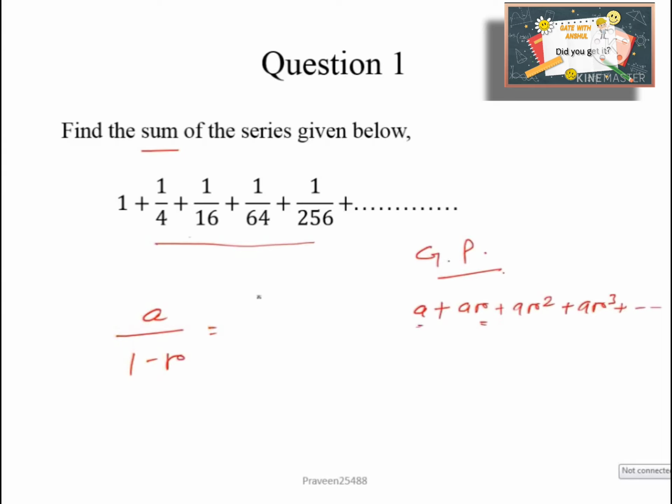So in the sequence this a is 1 and r we can get here like this, ar upon a. So 1 by 4 divided by 1, so r is here 1 upon 4. So 1 minus 1 upon 4 will give us 3 upon 4. So the sum would be 4 upon 3.